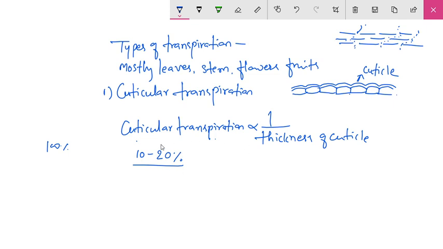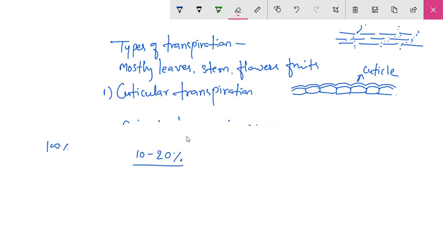Then the second type is lenticular transpiration.